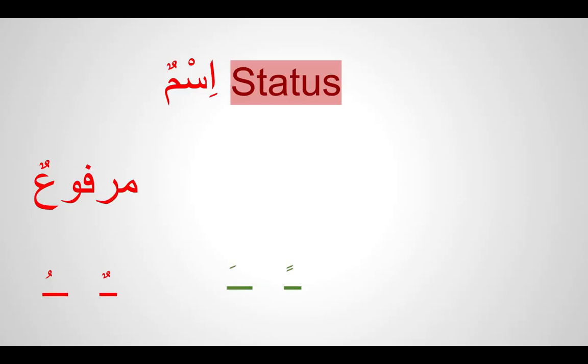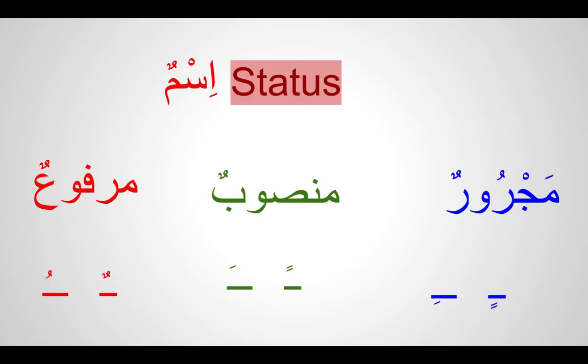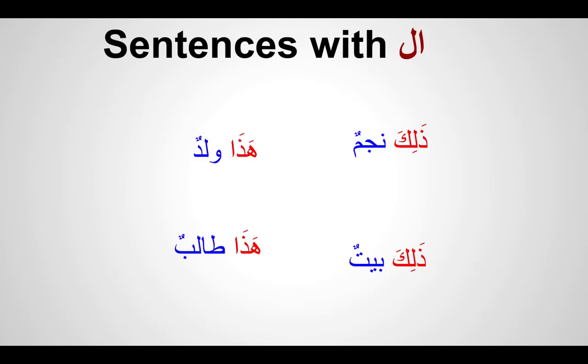So what are the other signs called? We know when you have fatha and double fatha, tanween, it's called mansoob, and majur is kasra. So we know that mubtada will have a single dhamma and it will be marfu. So we did the demonstrative pronouns dhalika and hadha, but we don't see any dhamma here. It's because these are pronouns, they are not definite nouns, and the pronouns will have their own symbols, they don't change their symbols. This is what we got to remember, and we'll learn more inshallah.